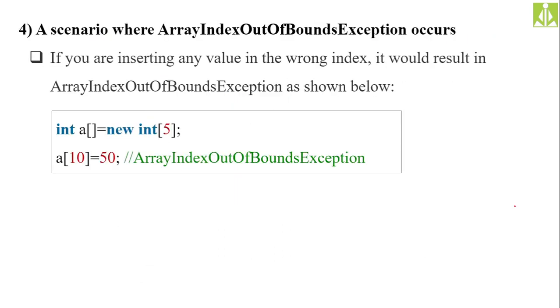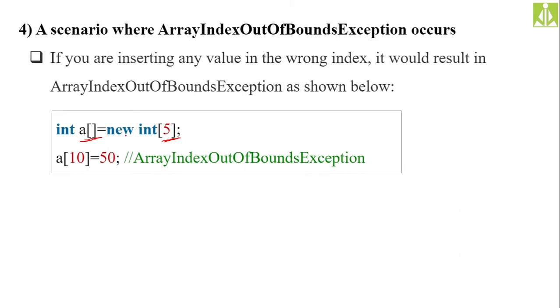The fourth scenario is the array index out of bounds exception. When does this occur? If you try to access an array value beyond its index, beyond its boundaries. When you are creating an array of 5, here you can see we are creating an array with how many elements? 5 elements. So this is the way of creating an array in Java.